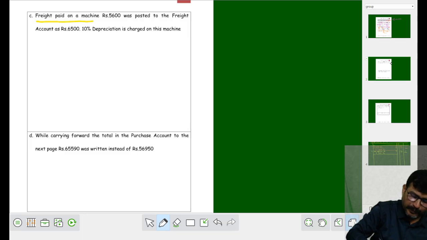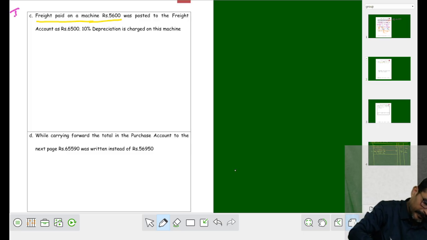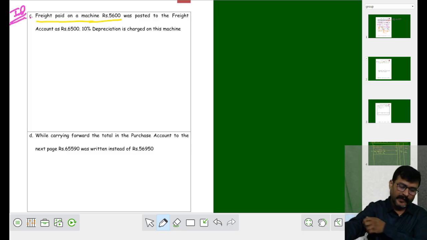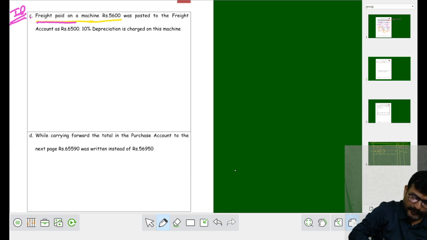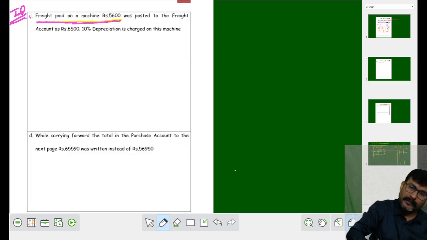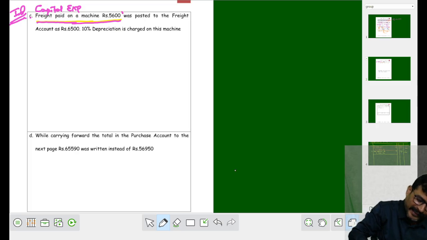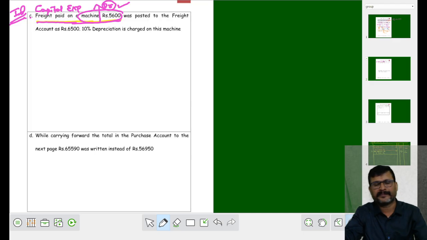Freight paid on purchase of machine. I tell you, my dear student, this is a very, very important entry. Freight paid. On what? Purchase of machine. When you paid the freight on purchase of machine, it is a capital expenditure. It will increase the value of machinery. Means asset increases, asset is to be debited.